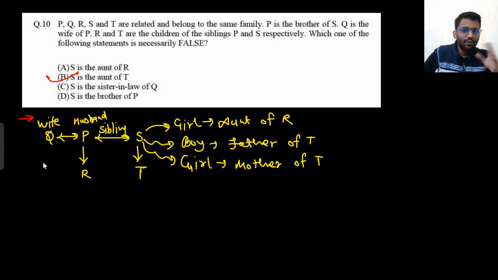S is the sister-in-law of Q. Yeah, if S is a girl, she will be sister-in-law of Q. Nanand, in Hindi we call it Nanand. So yes, she will be sister-in-law of Q. That's correct. And S is the brother of P. Yeah, he can be brother of P as well. If he is a boy, he will be brother of P because both are siblings. So only impossible option is B. So B is the correct answer.